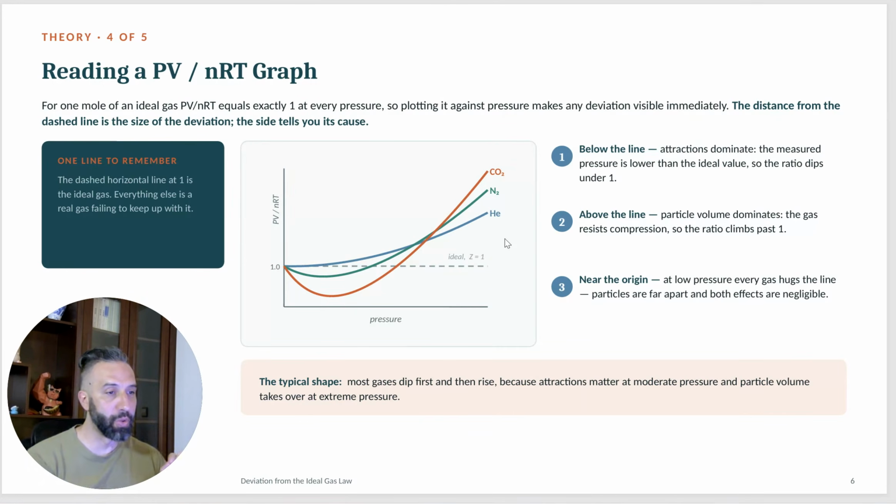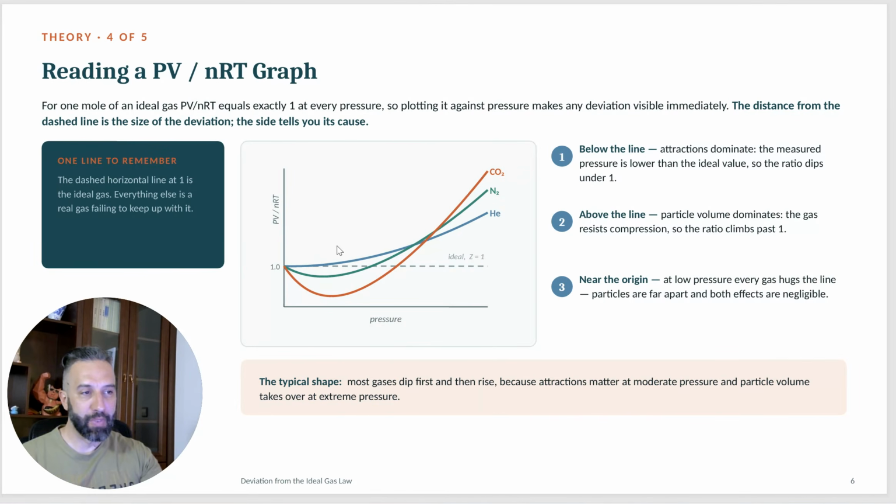Now, this graph shows you what happens at lower or higher pressure. So why is there PV divided by nRT? Well, PV equals nRT. You know that's the ideal gas law. And then if you move nRT to the left side, PV divided by nRT for an ideal gas should equal 1. So this broken line is actually the ideal gas.